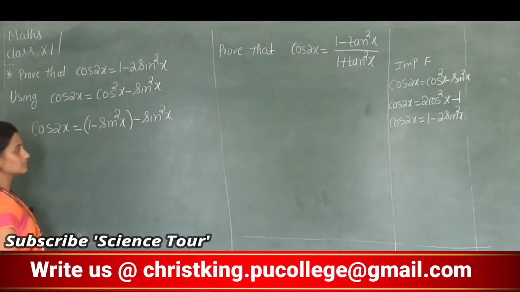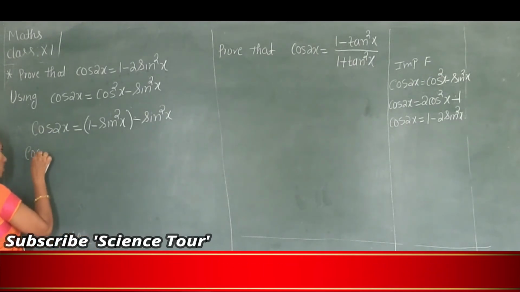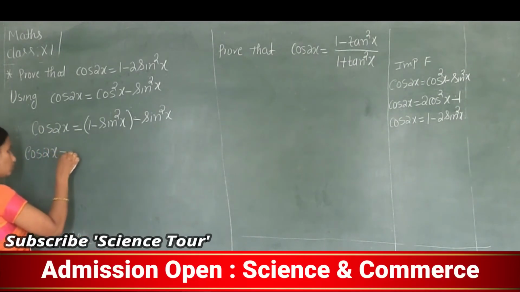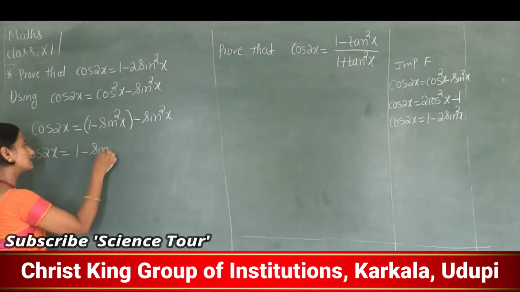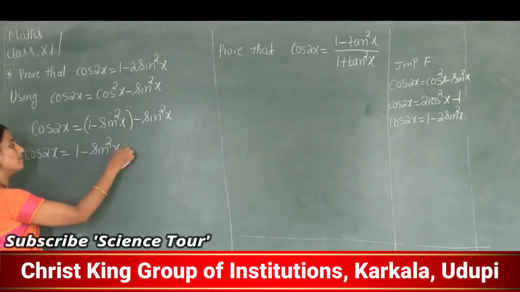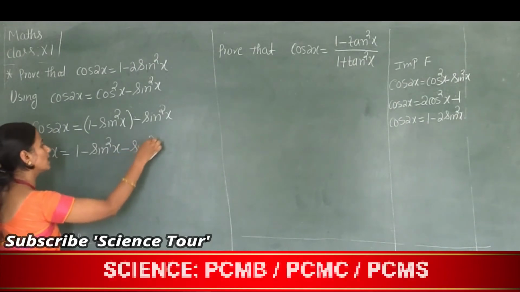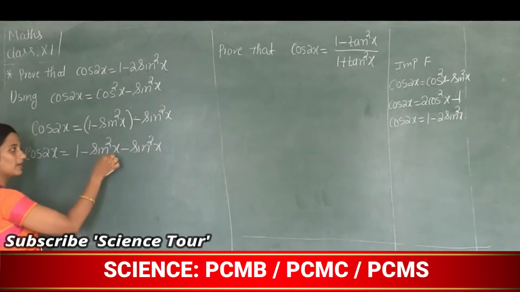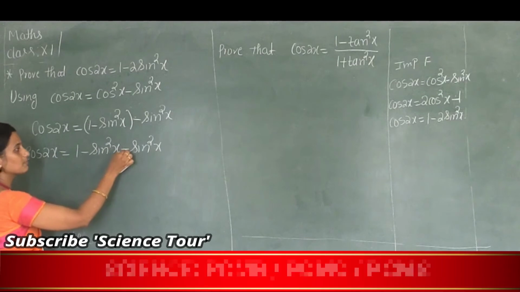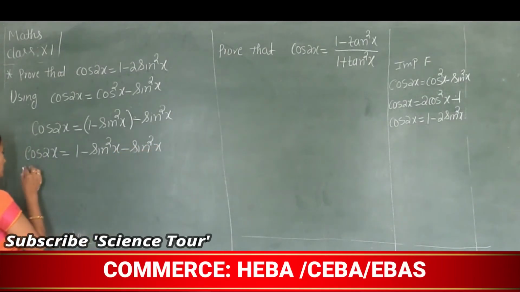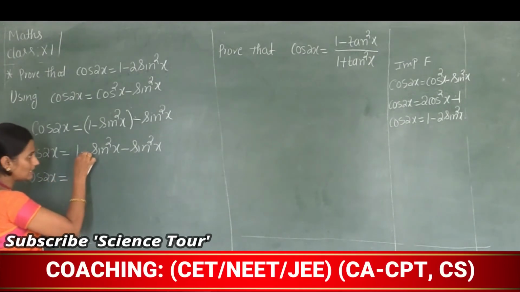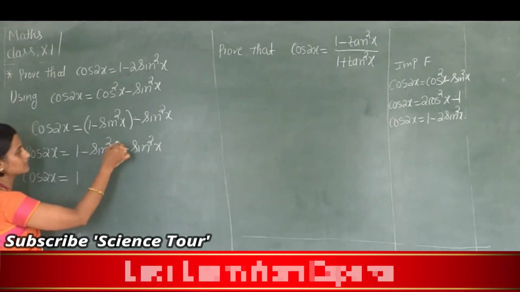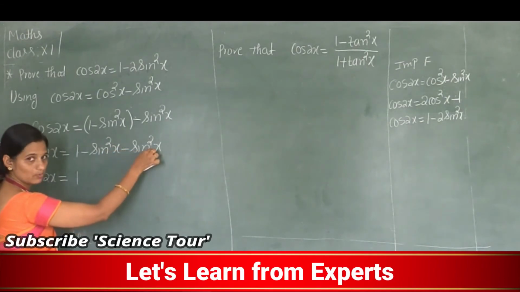That is, cos 2x is equal to 1 minus sin square x minus sin square x. So now cos 2x is equal to 1, and see here, minus sin square x minus sin square x.